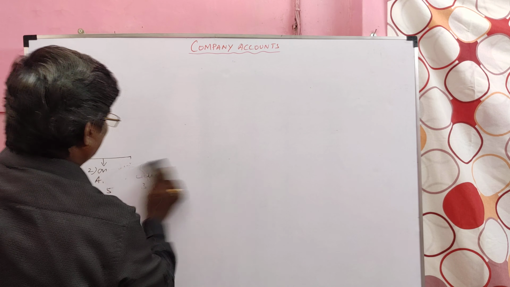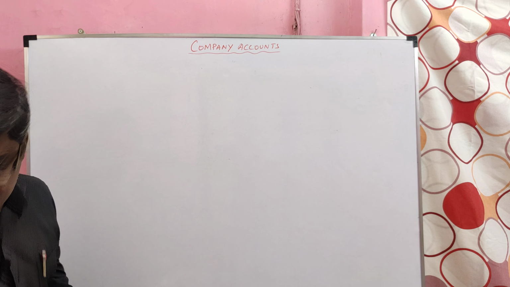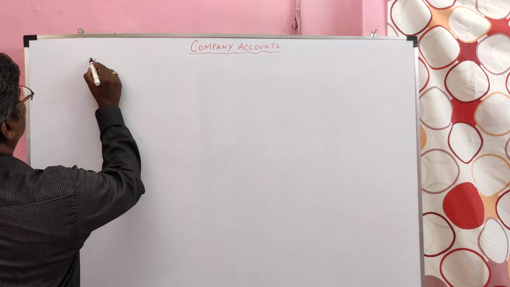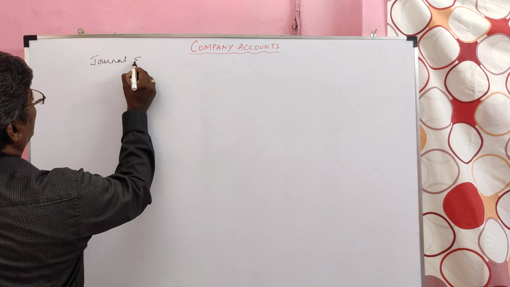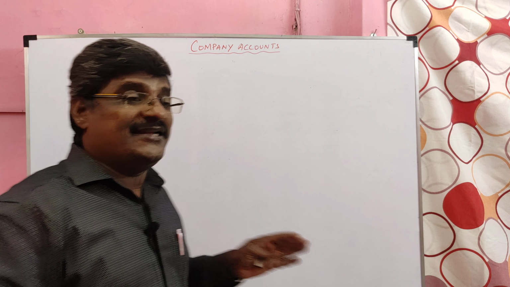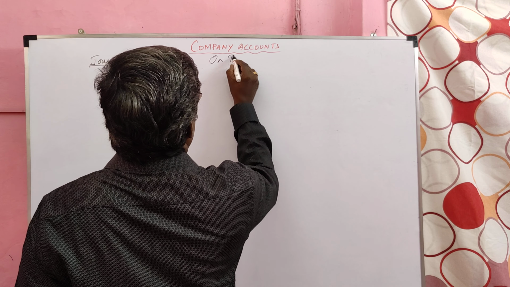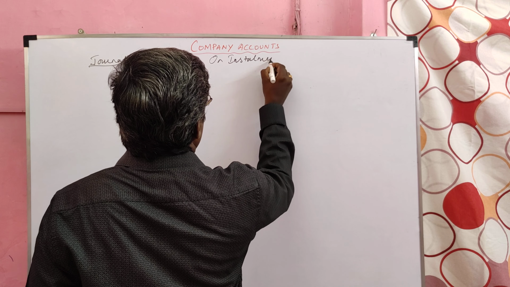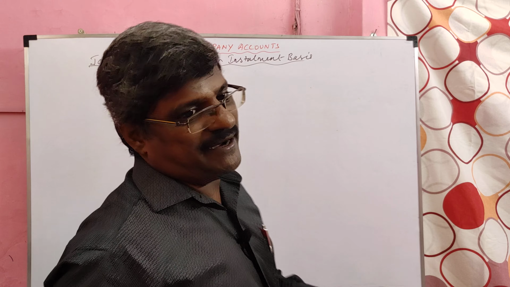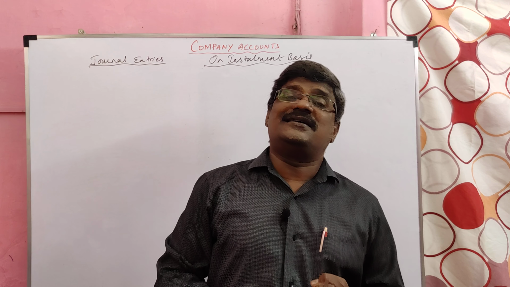Now I am going to teach you journal for issuing shares. Journal entries. Earlier I said company collects the share money on installment basis. Now we are going to discuss about issue of shares on installment basis. Here company going to collect the share money on installment. The first installment is on application, second one is on allotment, and the third one is on call.